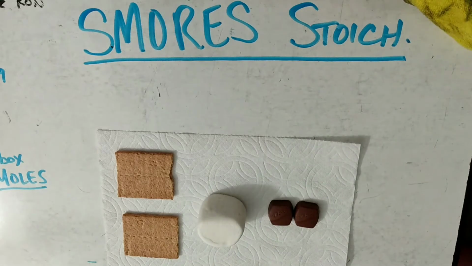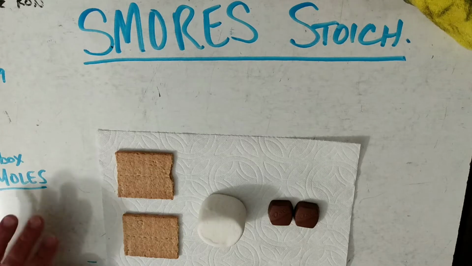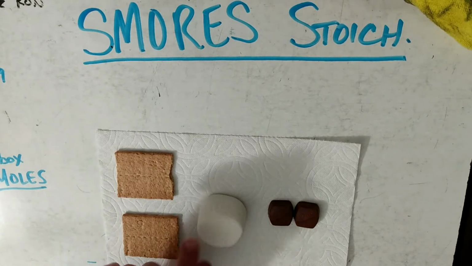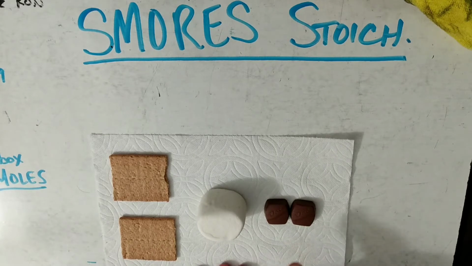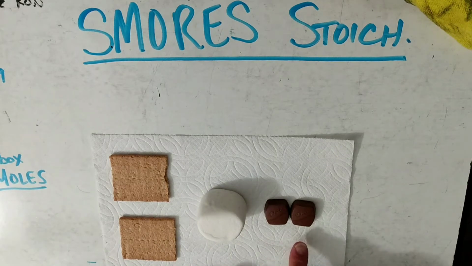All right. So to introduce tool number 4 for moles, we're going to use s'mores stoichiometry. So you can see before me, I have our graham crackers. I've got a marshmallow, a really small marshmallow, and some chocolate. Now, the chocolate, sadly, I don't have one fun size. So we're going to imagine that that is one fun size piece of chocolate.